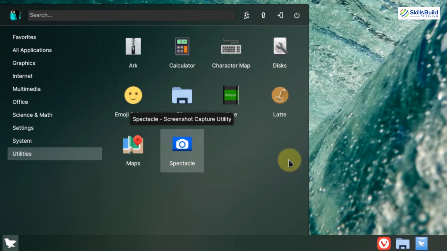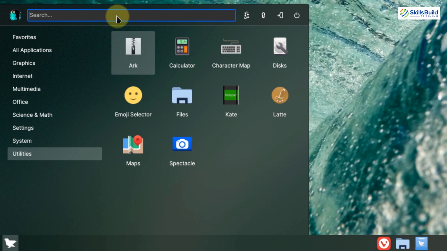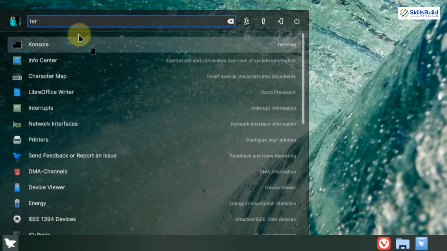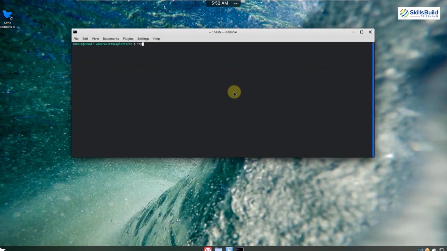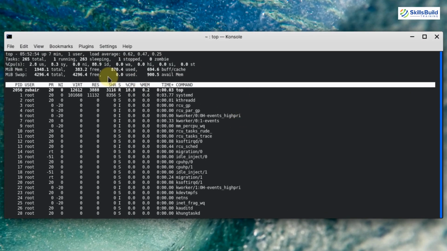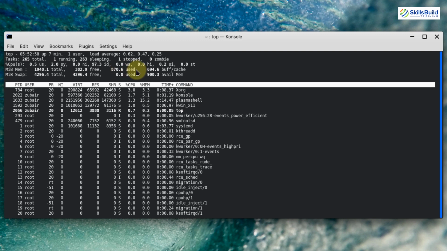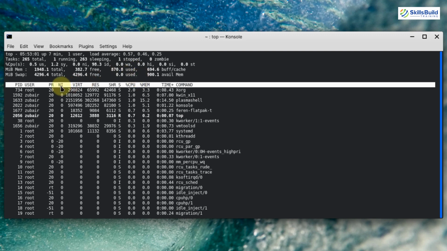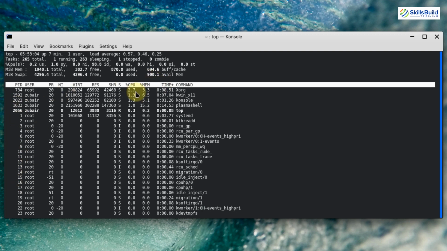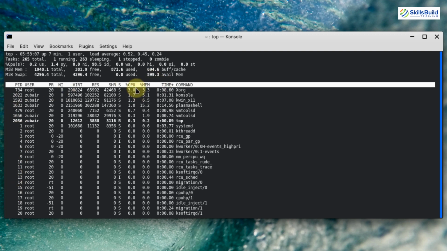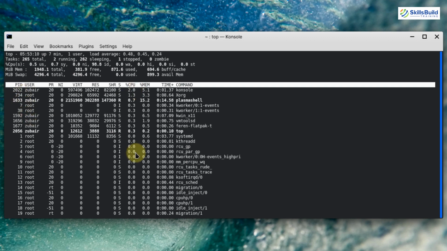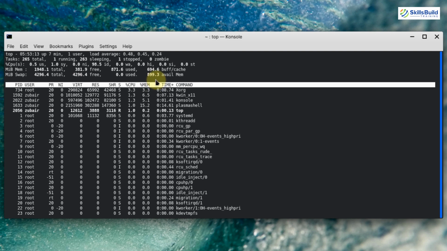Now let's see some of the system resource usages of this Linux distribution. So obviously we need to have terminal open for that purpose. I will just open it. Let's open our top, and at the moment this system is using almost 870 megabytes of RAM. Then we have all the processes that are running at the moment, and we have all the information about the number of resources being used by each process here. Then we have many other information like swappiness value, free swap, and free RAM at the moment.